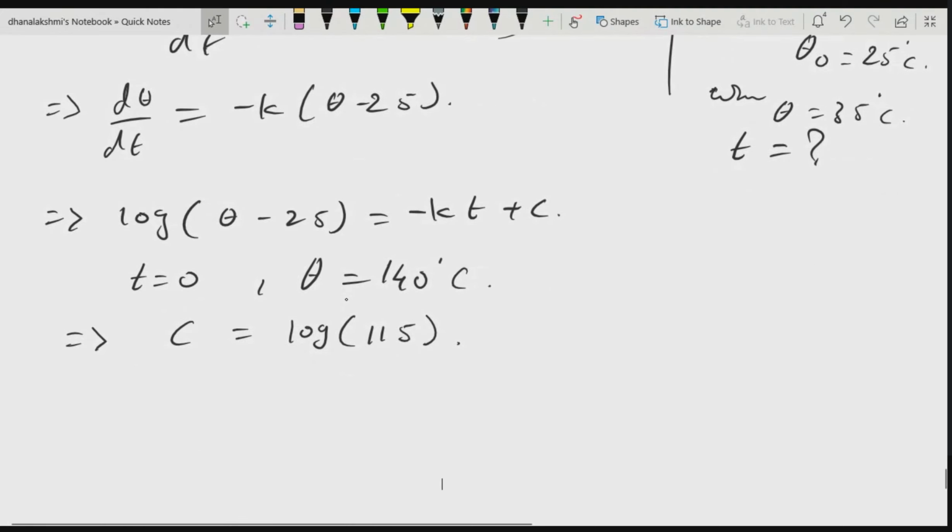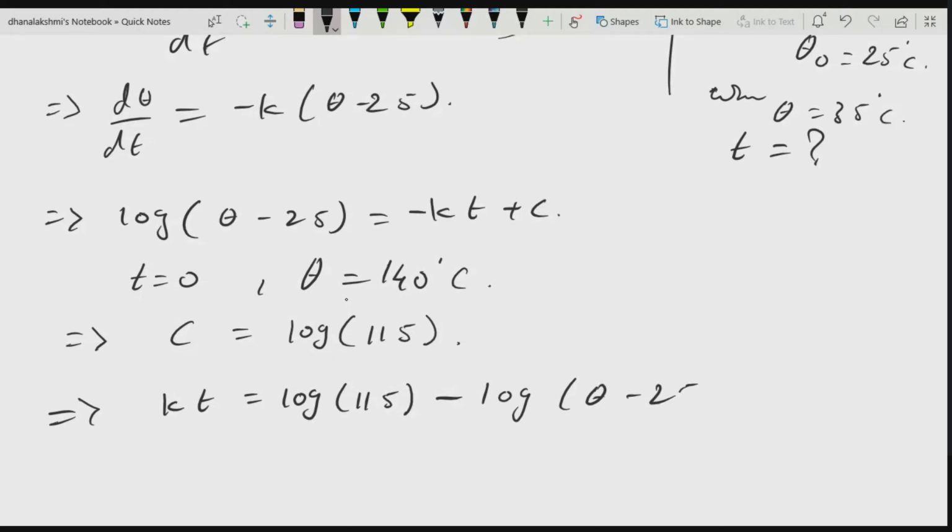So from here, when I substitute these things, what am I going to get? Kt is equal to log of 115 minus log of theta minus 25. Can I write it? This I have substituted and rewritten in this form. It's your wish how you write them. Finally, we need to get the C and K values.